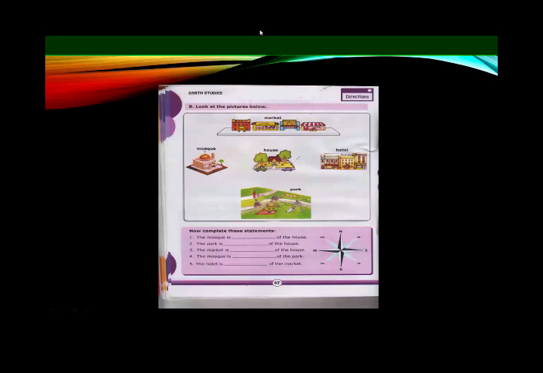Where is the hotel? The hotel is northeast of the market and east of the house. Okay.